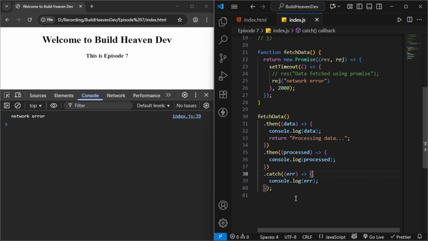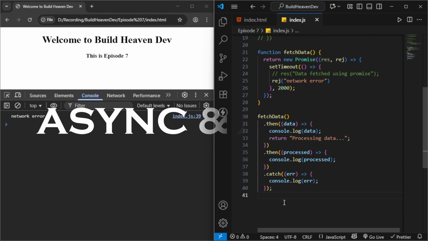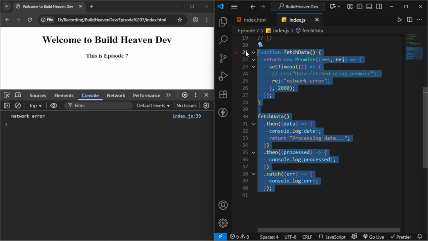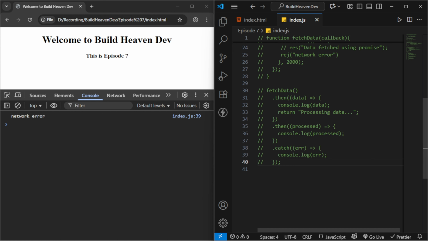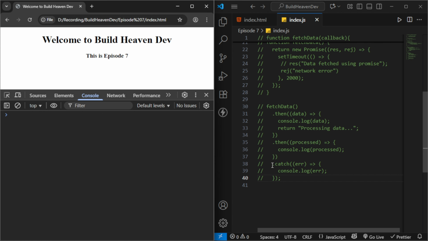Now, sometimes chaining also gets too long. If you have maybe another 15 chained .then calls, that also gets too long. That's why JavaScript gave us an even cleaner way, that is async and await. The last topic, that is async and await. Async and await is just syntactic sugar on top of promises. It lets you write asynchronous code as if you are writing synchronous code.